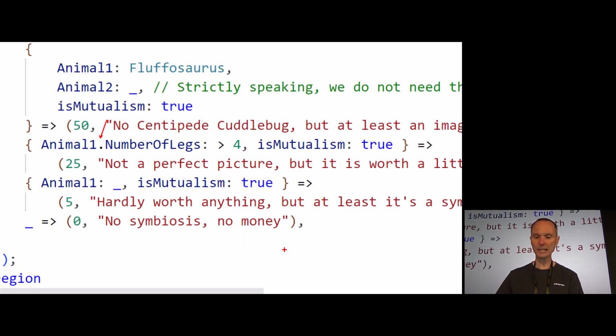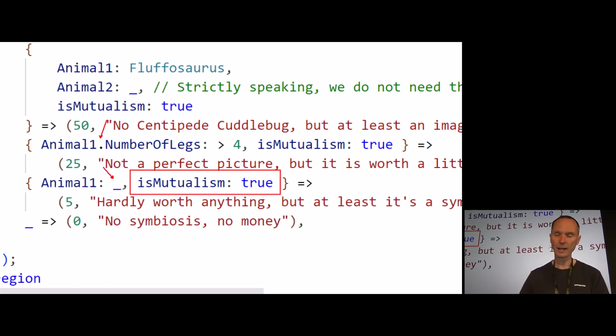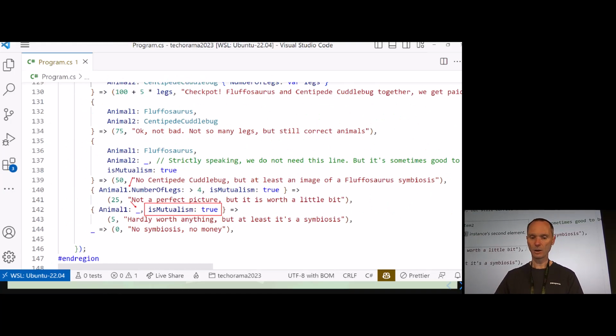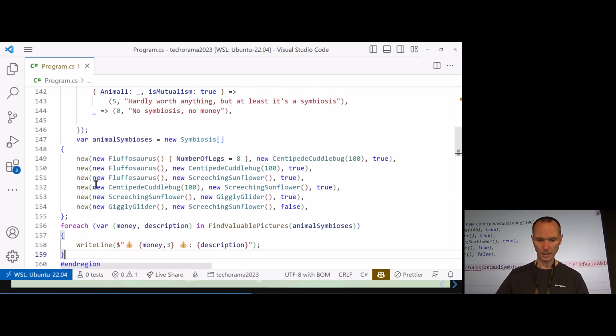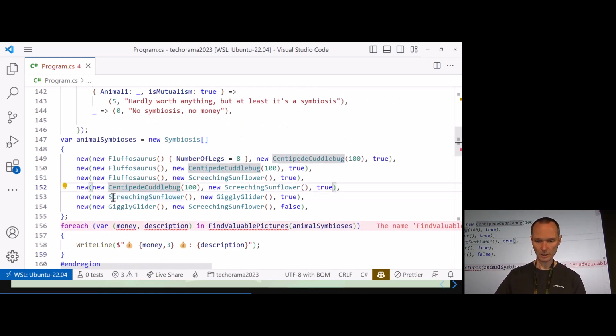And last but not least, we only check whether this thing is mutual, the symbiosis, and we use again the discard operator to make it very explicit, to tell the reader of the code that we are not interested in animal 1. And then we have all the different results. Okay, so let's try it out. I've tried it out here. It's a little bit more code here. Hopefully it will work.